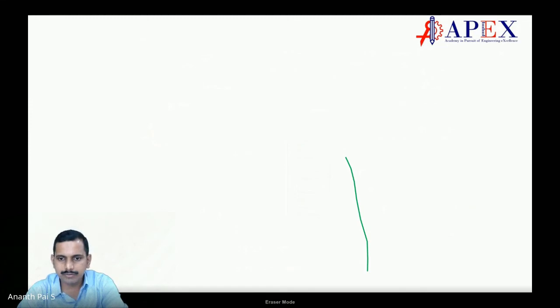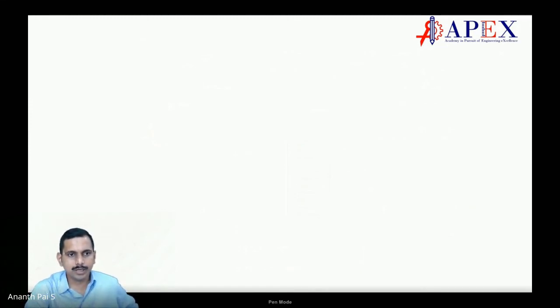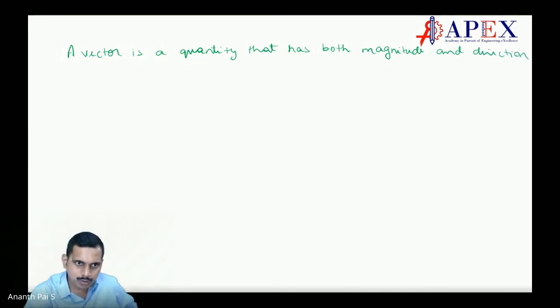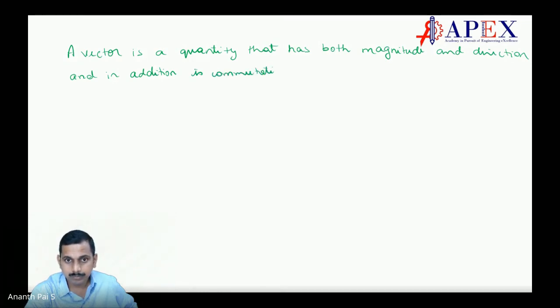The definition of a vector: a vector is a quantity that has both magnitude and direction, and also, in addition, follows commutative law when added vectorially. That is the parallelogram law.